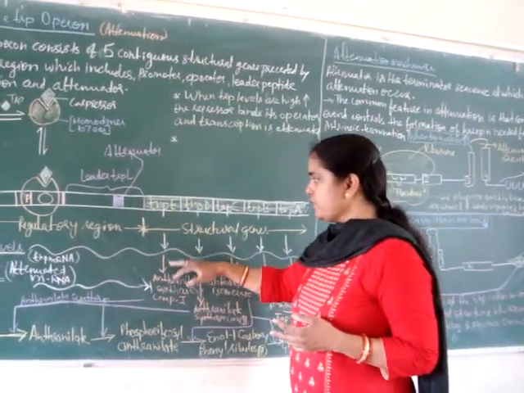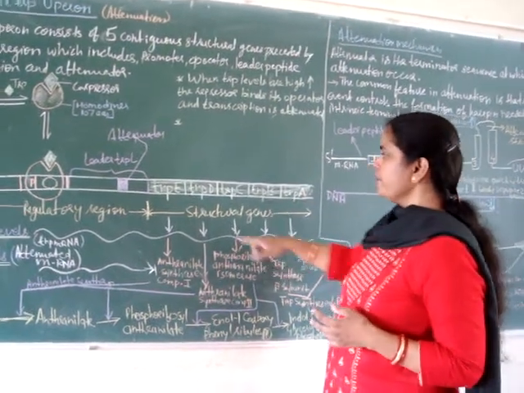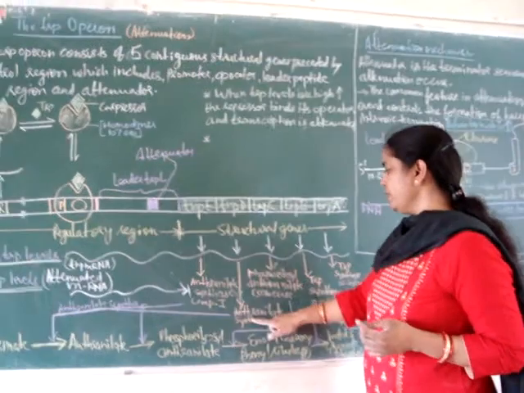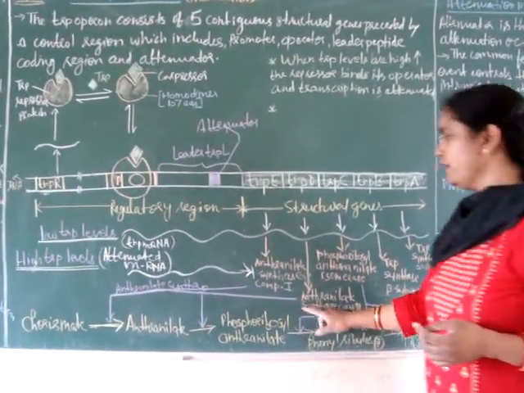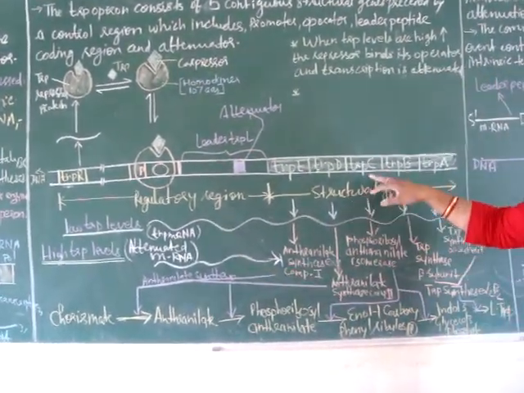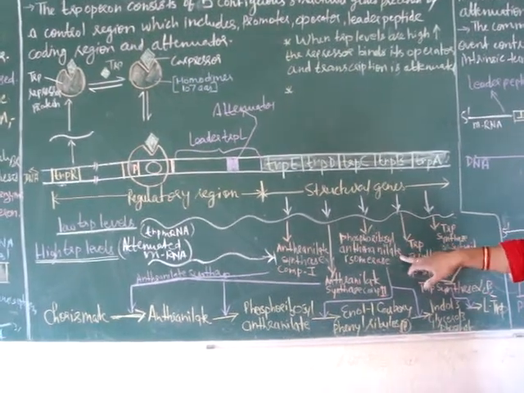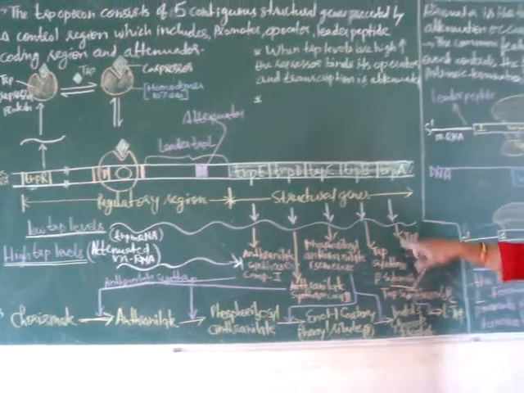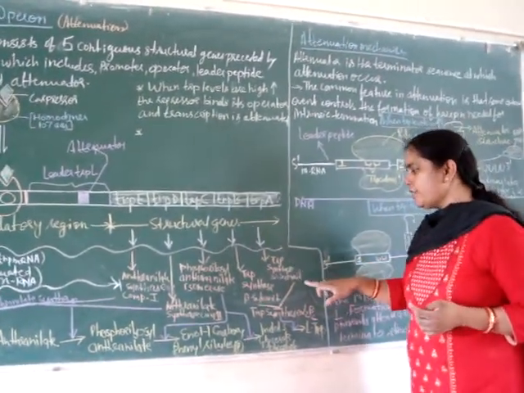Now the enzymes expressed through the structural genes are: trpE expresses anthranilate synthase component 1, trpD anthranilate synthase component 2, which together form anthranilate synthase; trpC phosphoribosyl anthranilate isomerase; trpB, tryptophan synthase beta subunit; trpA, tryptophan synthase alpha subunit.